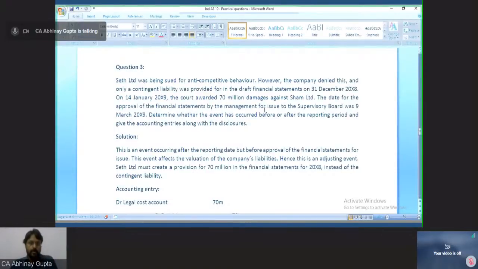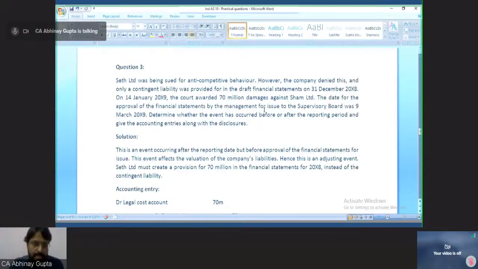But the warehouse was structurally faulty. Hence, it was about to be damaged if rainfall or any other event like rainfall happened. So in that case, we have taken it as an adjusting event, but for inventory, it is a non-adjusting event. And for the warehouse as well, I already told that it would have been non-adjusting had there been no fault in the construction of the warehouse. So I hope the question is very clear. Let me move to question number 3.